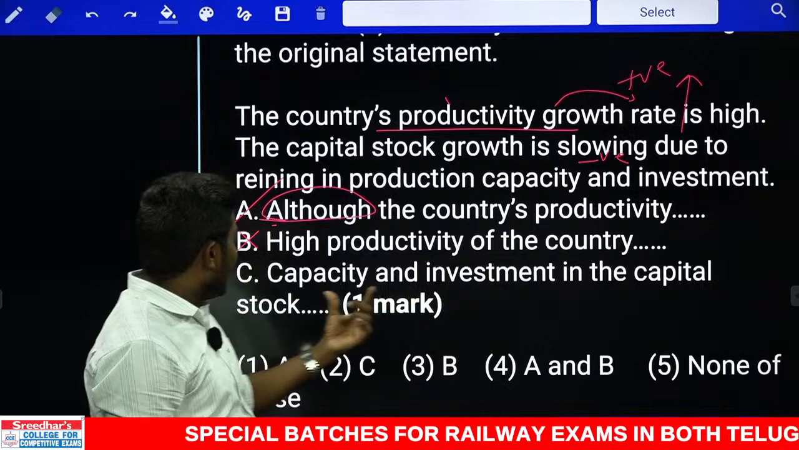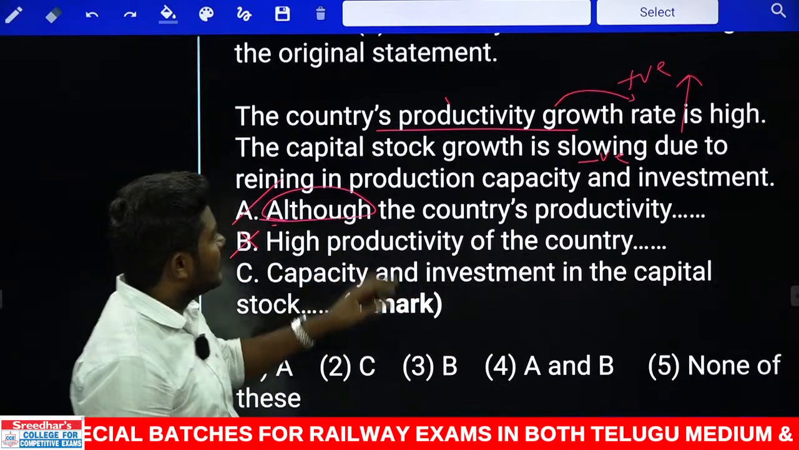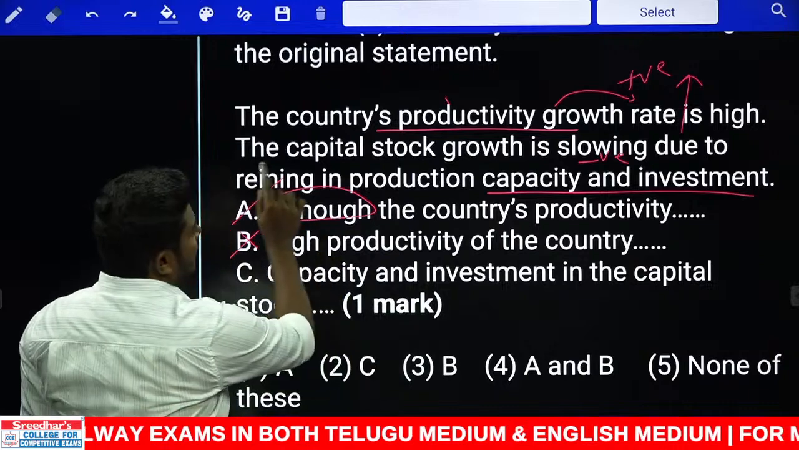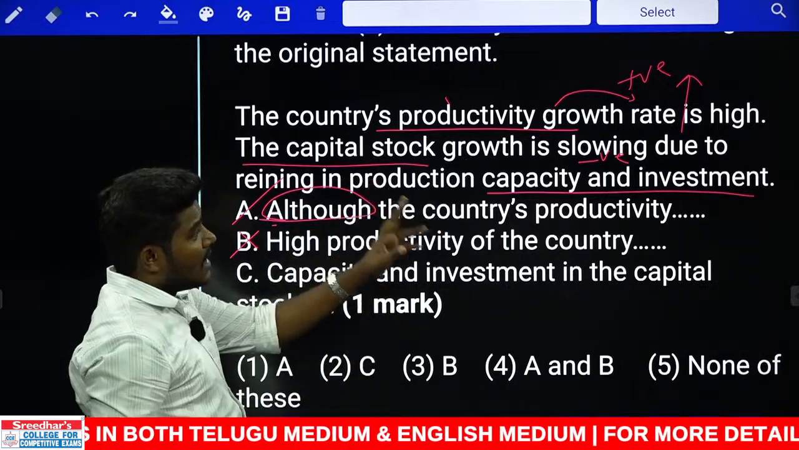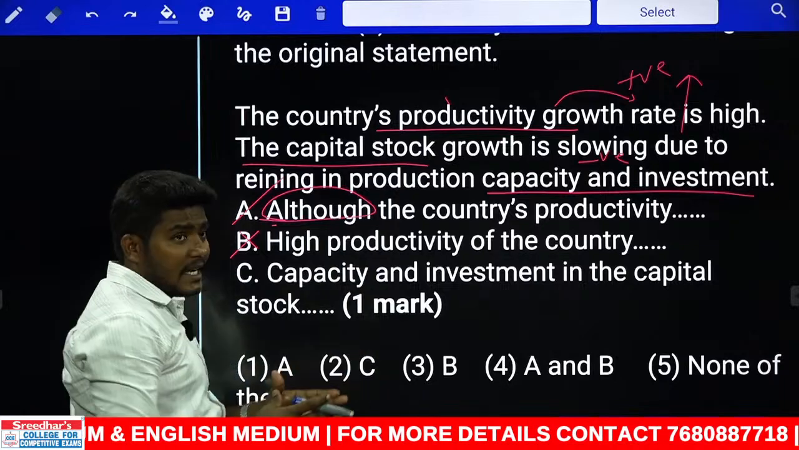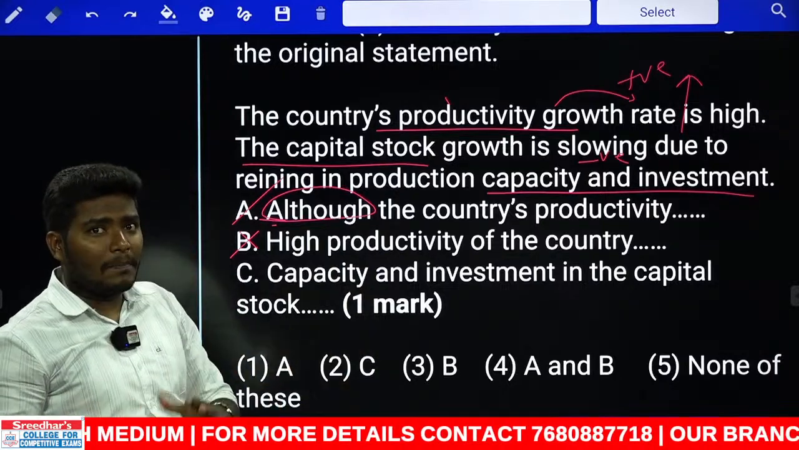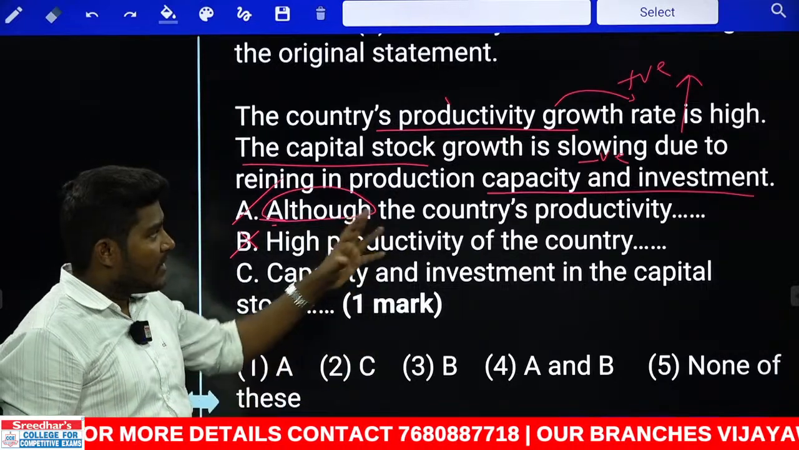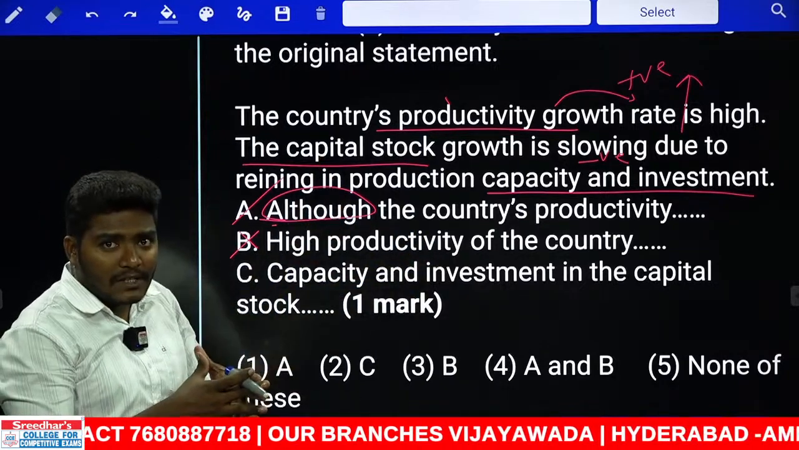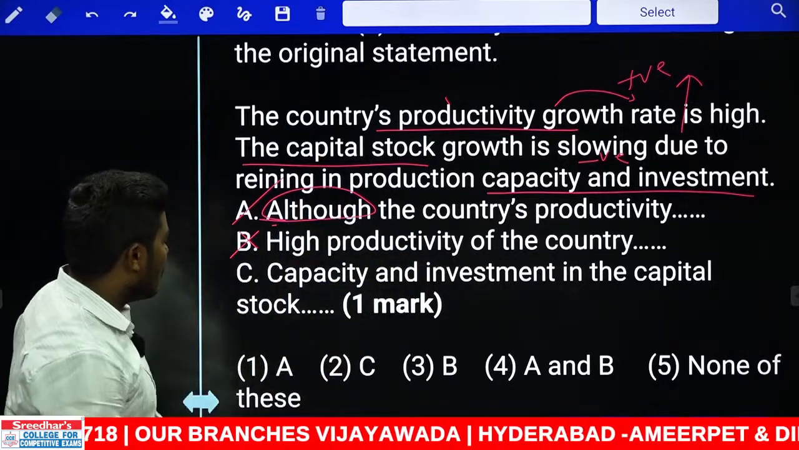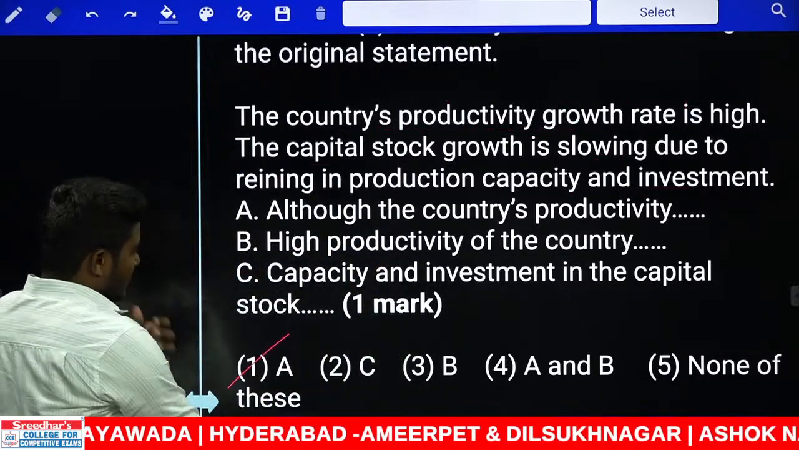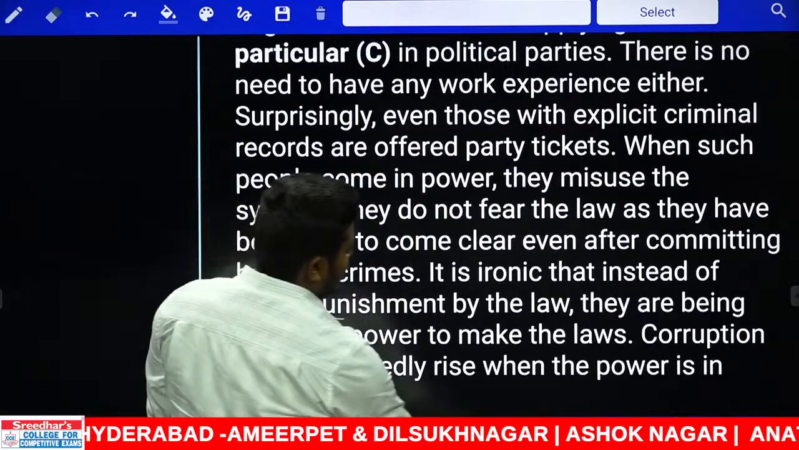What is the next one? Capacity and investment in the capital stock. See, we are trying to combine both object and subject in the beginning. There is a case where we can change active to passive and passive to active. But remember, we cannot change it here in such a way because they are trying to combine both subject and object in the beginning of the sentence. Impossible. So the answer should be used only with the combination that goes as the contrast. Next.